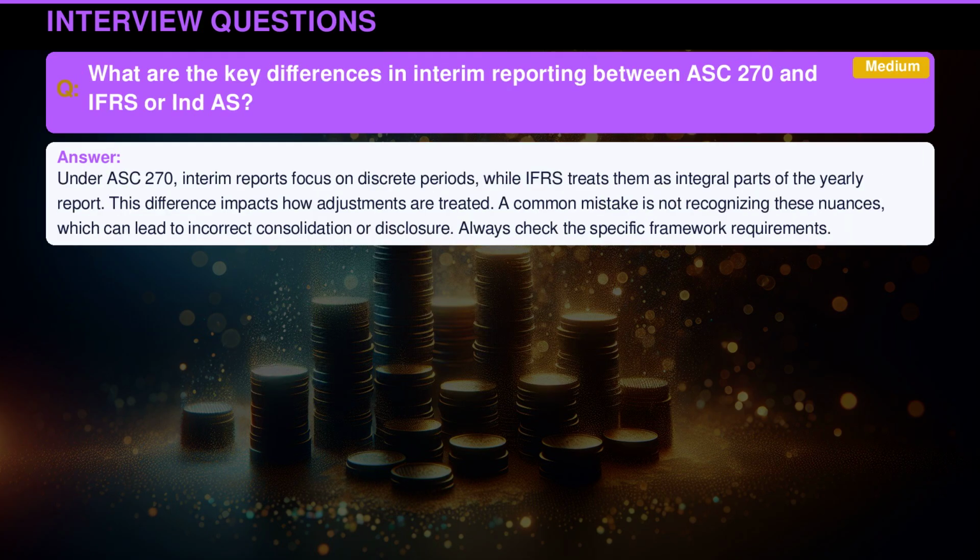Under ASC 270, interim reports focus on discrete periods, while International Financial Reporting Standards treats them as integral parts of the yearly report. This difference impacts how adjustments are treated. A common mistake is not recognizing these nuances, which can lead to incorrect consolidation or disclosure. Always check the specific framework requirements.